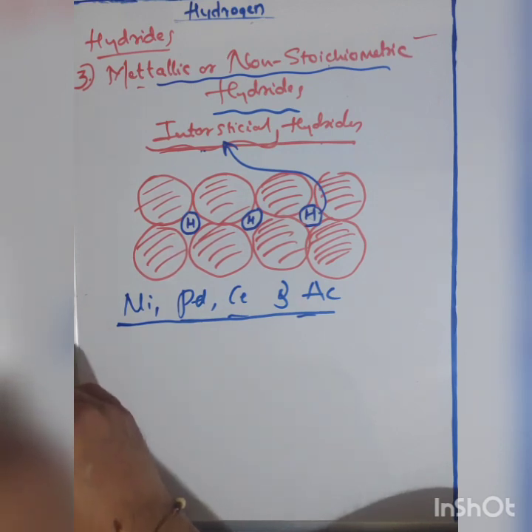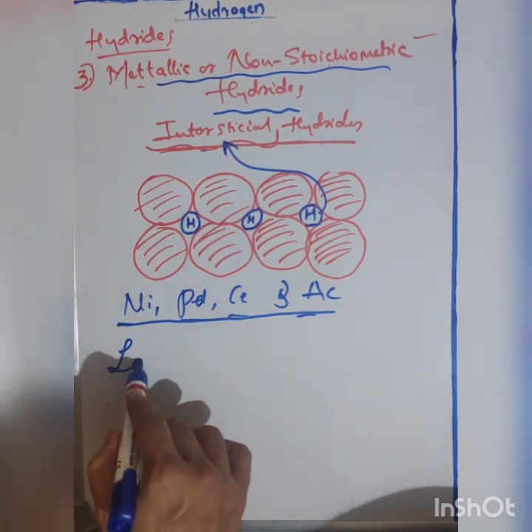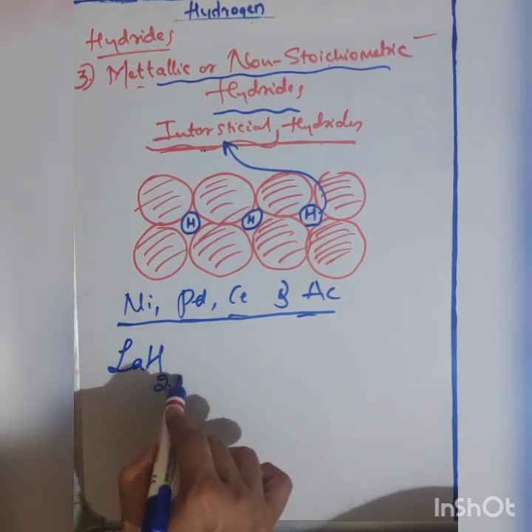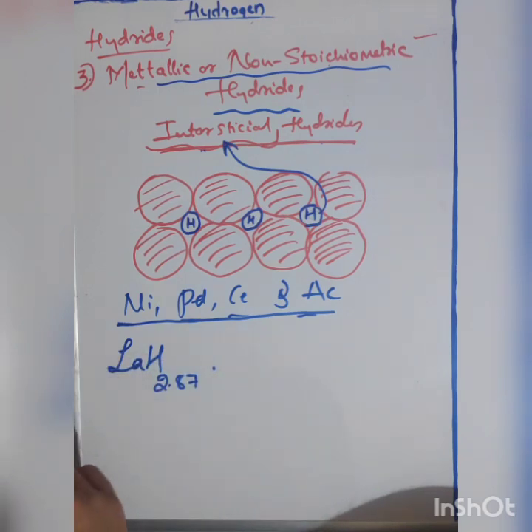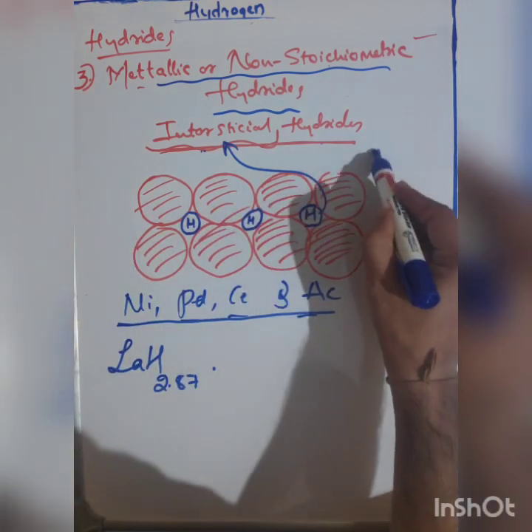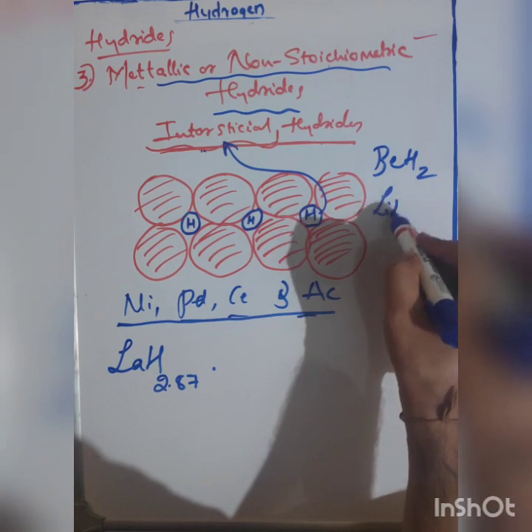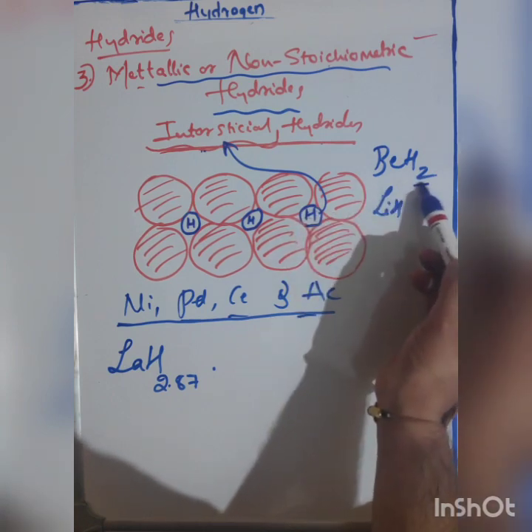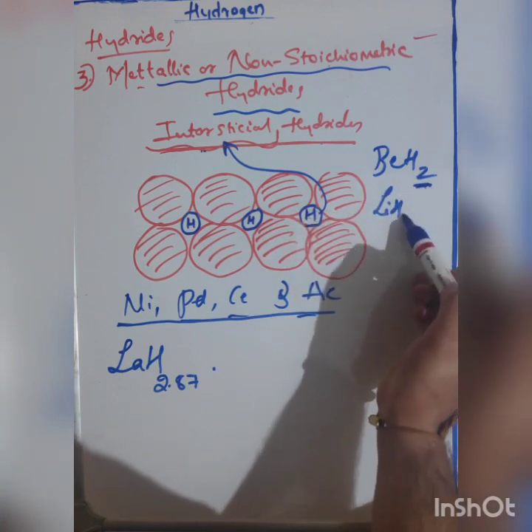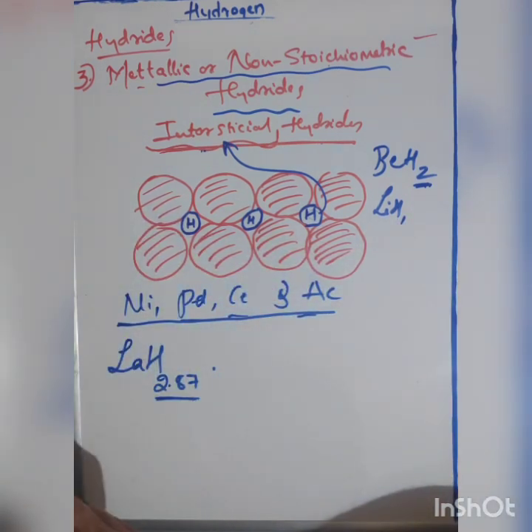Some examples of interstitial hydrides are lanthanum hydride, LaH2.87. Before, whenever we wrote the formula, for example beryllium hydride or lithium hydride, we wrote an exact number: here 2, here 1, right? But here we are writing 2.87.